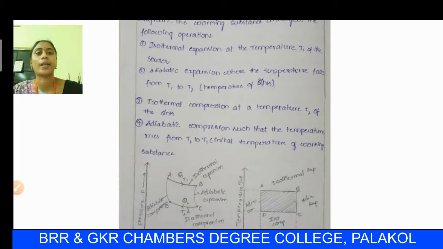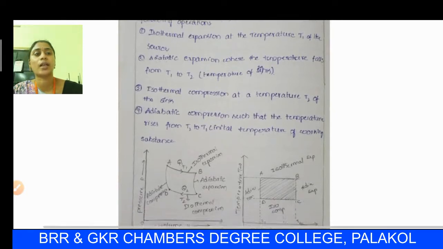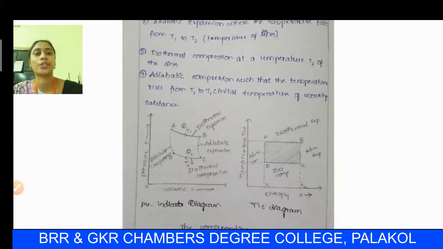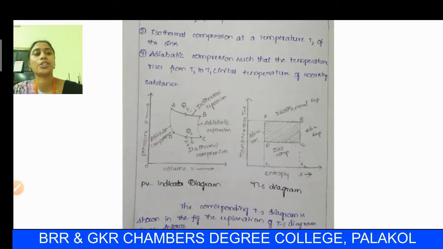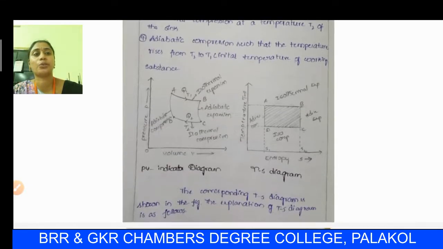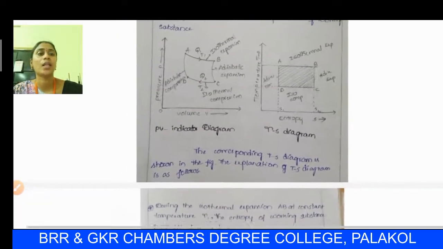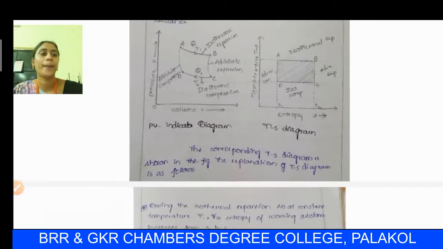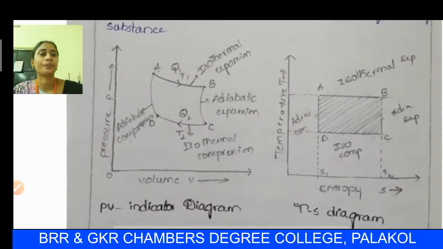Second, adiabatic expansion where the temperature falls from T1 to T2, the temperature of the sink. Third, isothermal compression at the temperature T2 of the sink. Fourth, adiabatic compression such that the temperature rises from T2 back to T1, the initial temperature of the working substance. This is the plot of the PV graph indicated here.